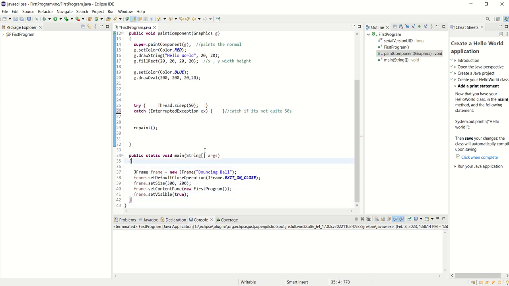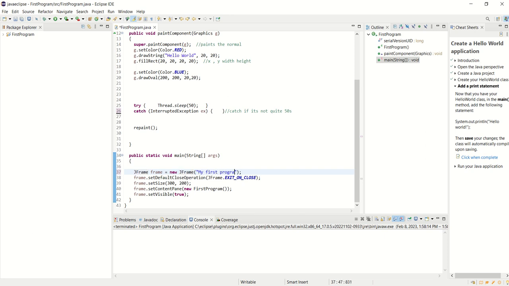And then lastly, this is the main argument. This is actually the first function that gets called. And so any program that's able to run has to have a main, public static void main, exactly like that. And what do we do? Well, I make a JFrame, which is a window. I say equals new JFrame, and this is the title. Bouncy ball is not quite right. I should call it my first program.